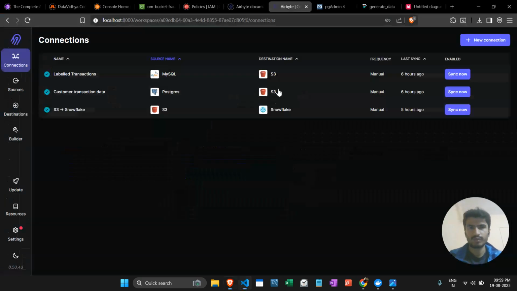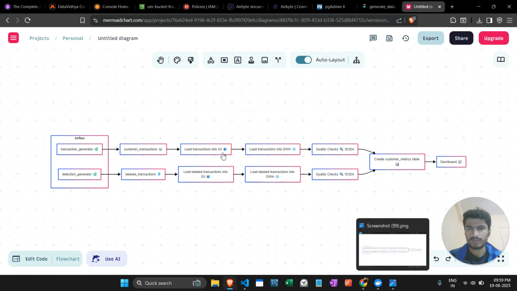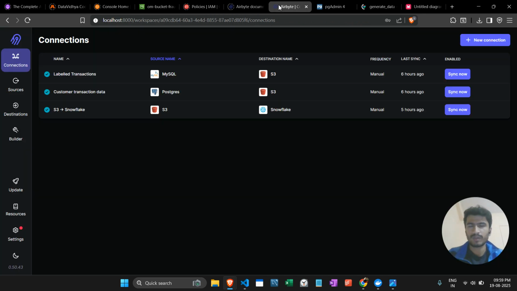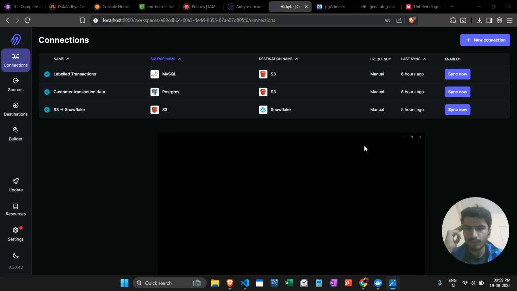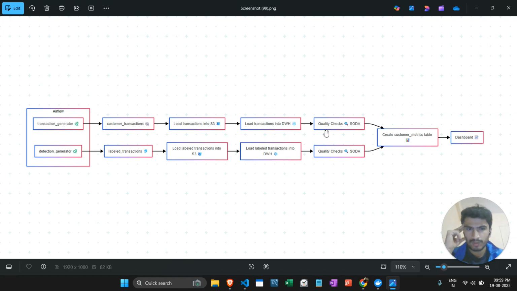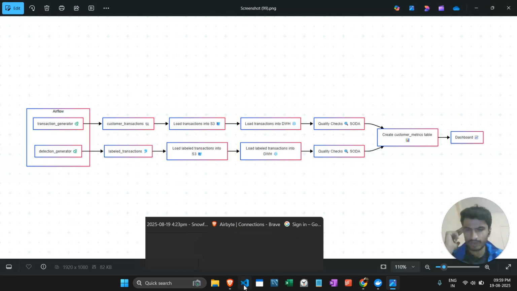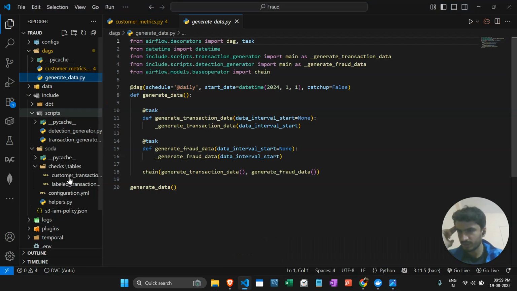I'll show you. Transferring this S3 bucket to the Snowflake servers. So we created the connector, the S3 bucket, which is connected to the Snowflake server. After that, we are using Soda for the quality checks. I'll show you what kind of quality checks we are performing on the dataset.